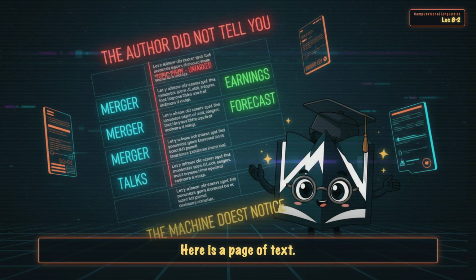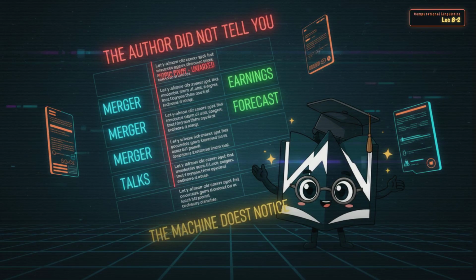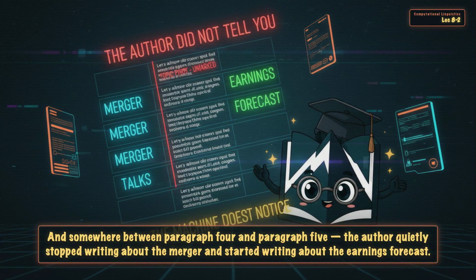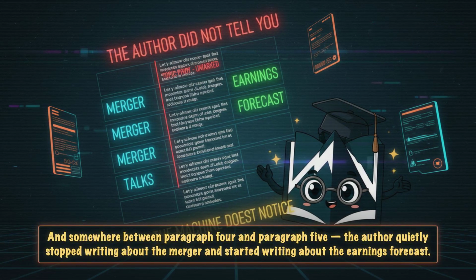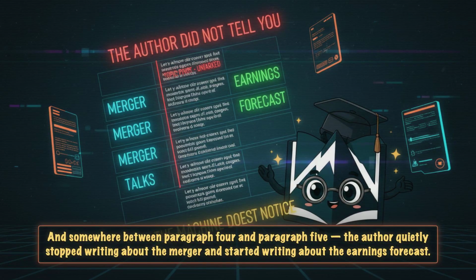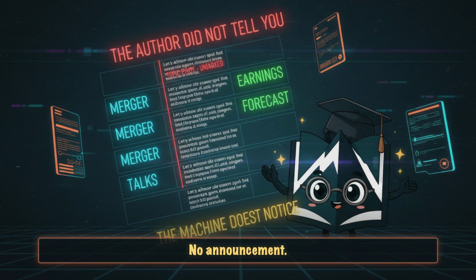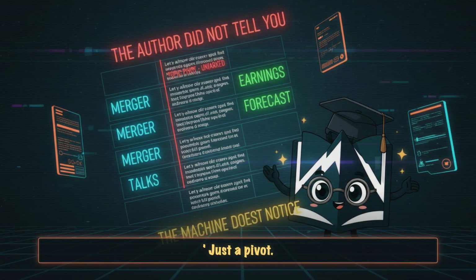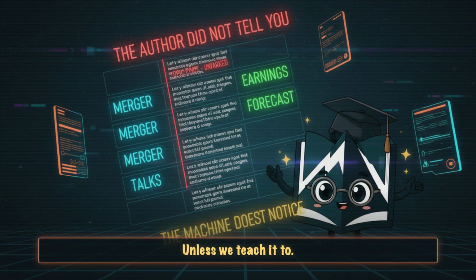Here's a page of text. No headings, no section breaks, no bold titles, just 12 paragraphs. And somewhere between paragraph 4 and paragraph 5, the author quietly stopped writing about the merger and started writing about the earnings forecast. No announcement, no "meanwhile," or "in other news." Just a pivot. Your eyes catch that. A machine does not. Unless we teach it to.